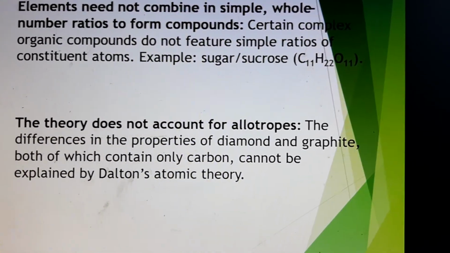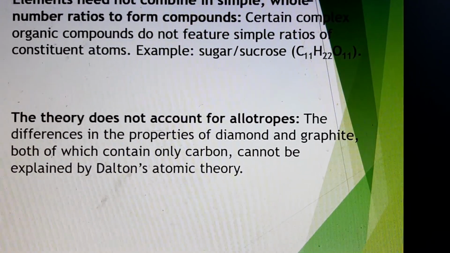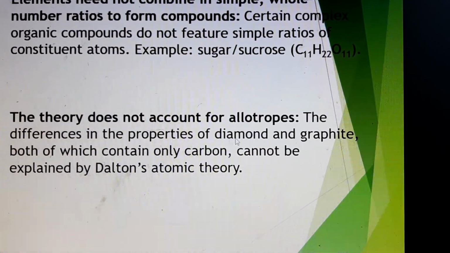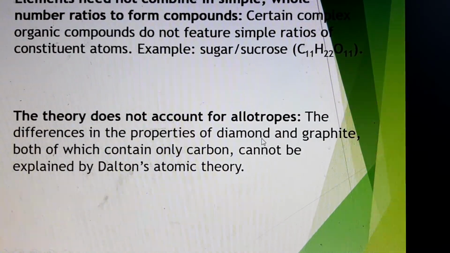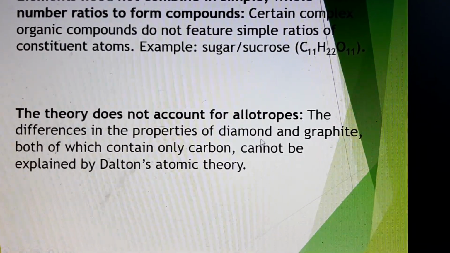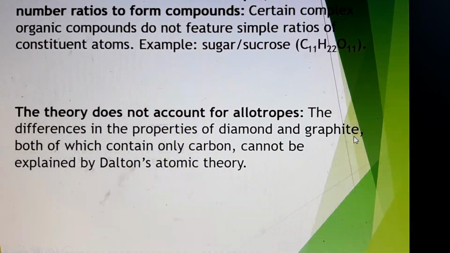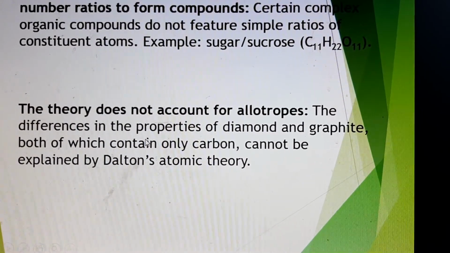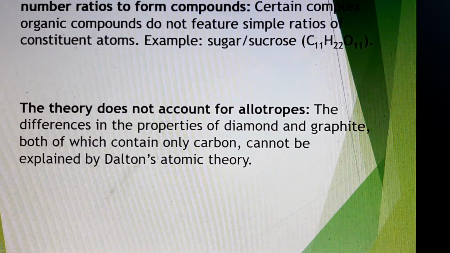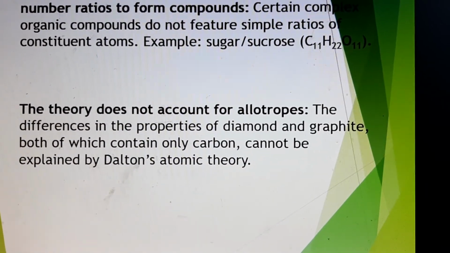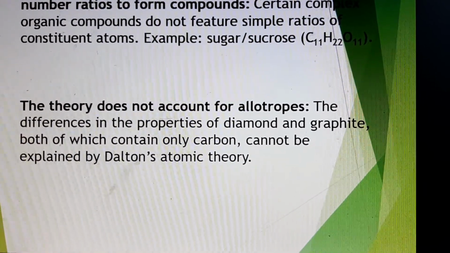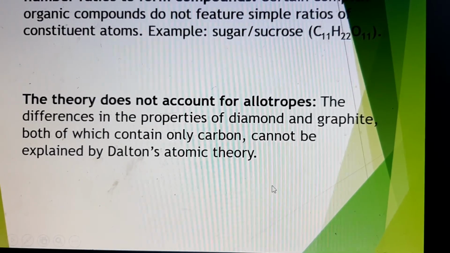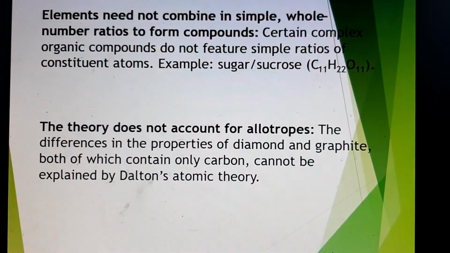Then the theory does not account for allotropes. We know that one same element can exist in different allotropic forms, like carbon can exist as diamond and graphite, and also fullerene is there. So Dalton said that if elements are the same, then they will have the same properties. But even the same element can exist in different physical forms, and they can have different properties. We know that diamond and graphite have so much variation in their properties. So this also could not be explained by Dalton's atomic theory.